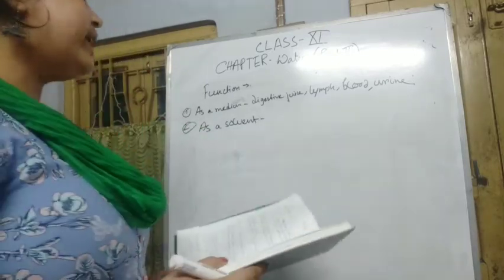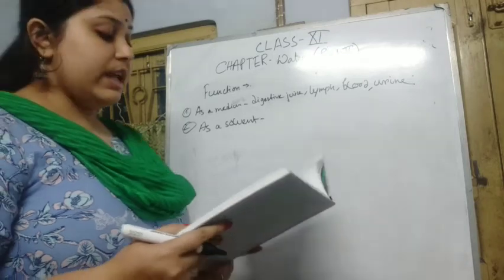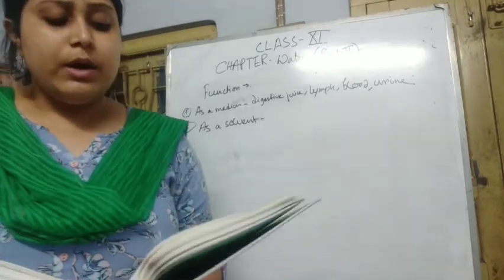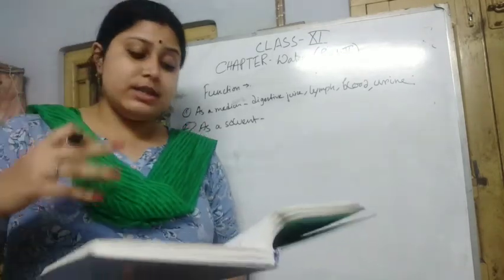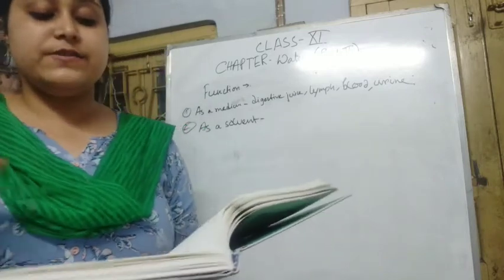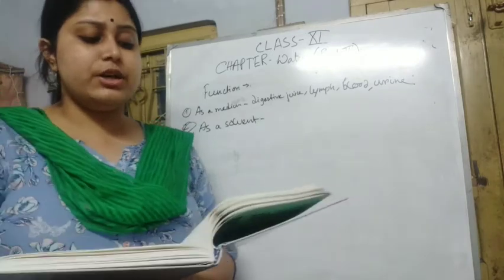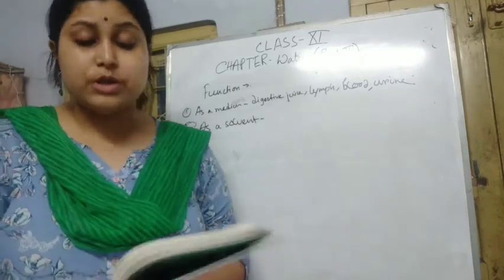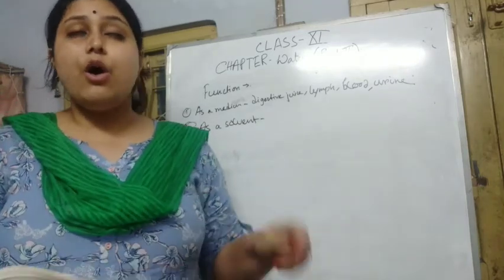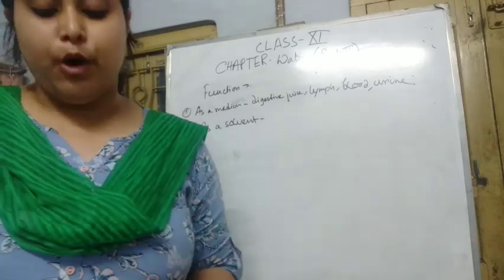So it is used as a solvent all the time. From food consumption to digestion, metabolism, absorption and transport, all are done through the medium of water.